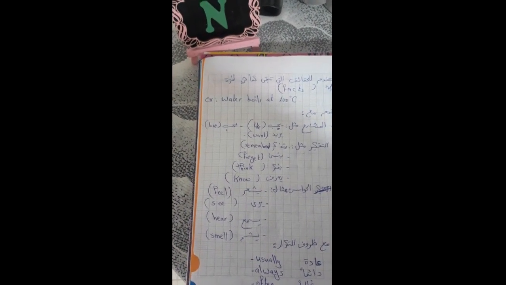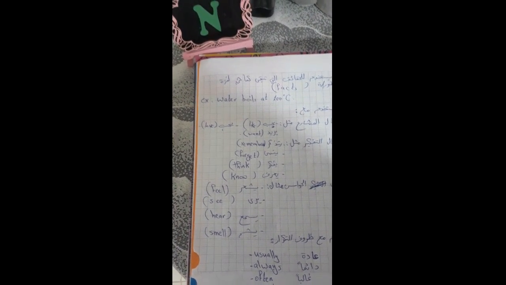For example, love, like, want, remember, forget, think, know. And also, we have feel, see, hear, smell. We have other keywords for the simple present tense. For example, usually, always, often, sometimes.